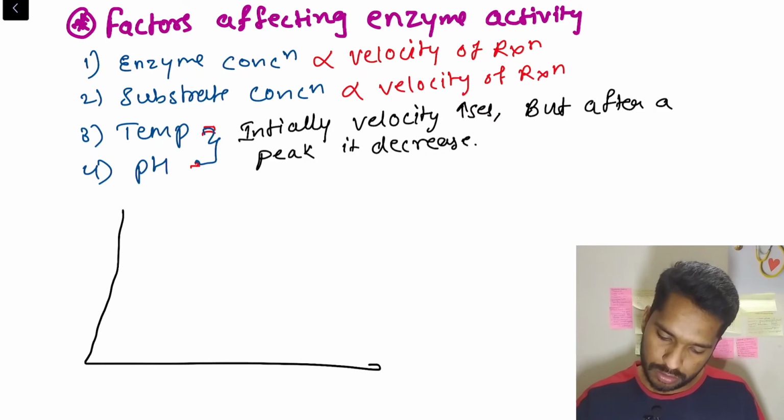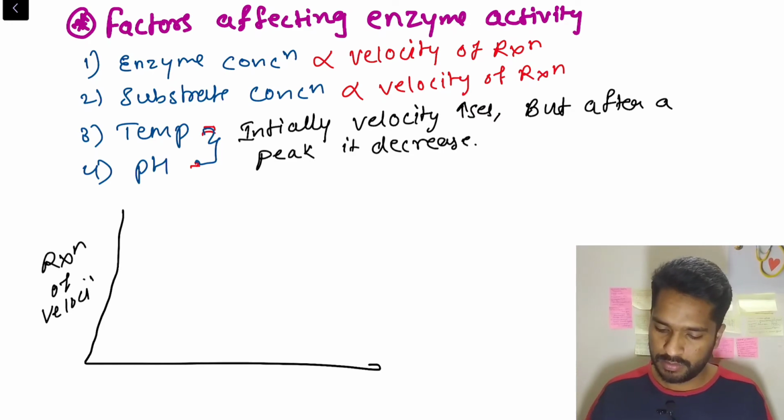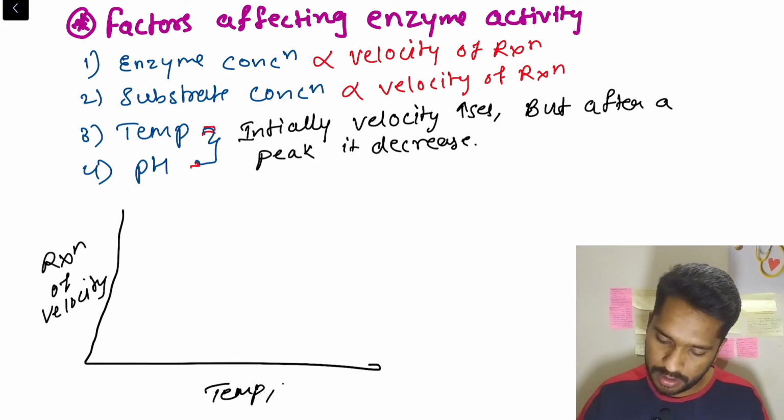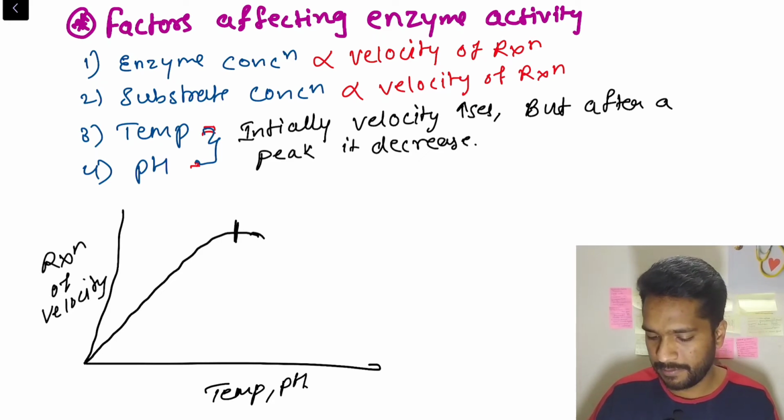On the y-axis we have velocity of reaction. I'm really sorry for my diagram, but that's how I can draw. So suppose this is temperature and pH. Initially, as the temperature or pH increases, the velocity of reaction increases, and once it reaches a peak, it starts declining.